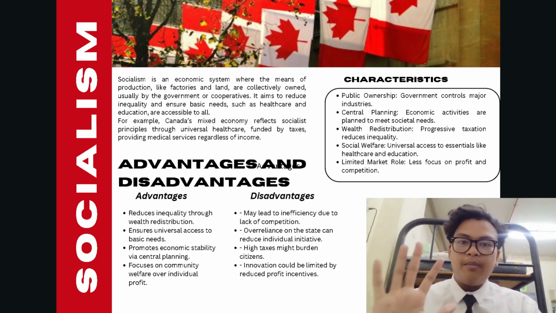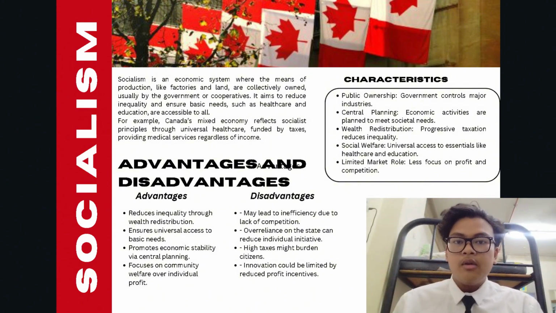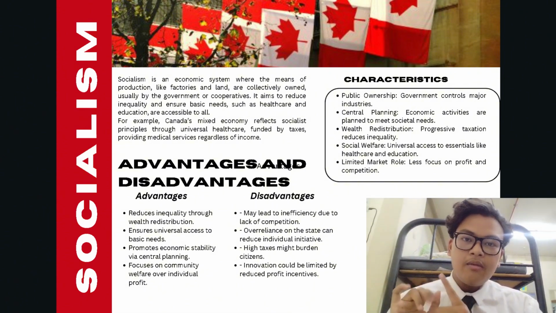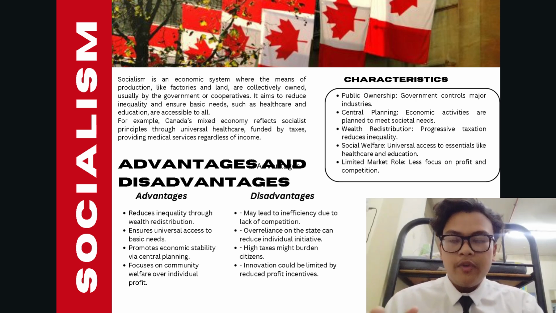And for the characteristics, we have a 5-point list: public ownership, central planning, wealth redistribution, social welfare, and limited market role. So, public ownership means the government controls major industries, and central planning means economic activity is planned to meet social needs. Wealth redistribution means progressive taxation to reduce inequality, and social welfare means universal access to essentials like healthcare and education. And the last one, limited market role, means less focus on profit and competition.